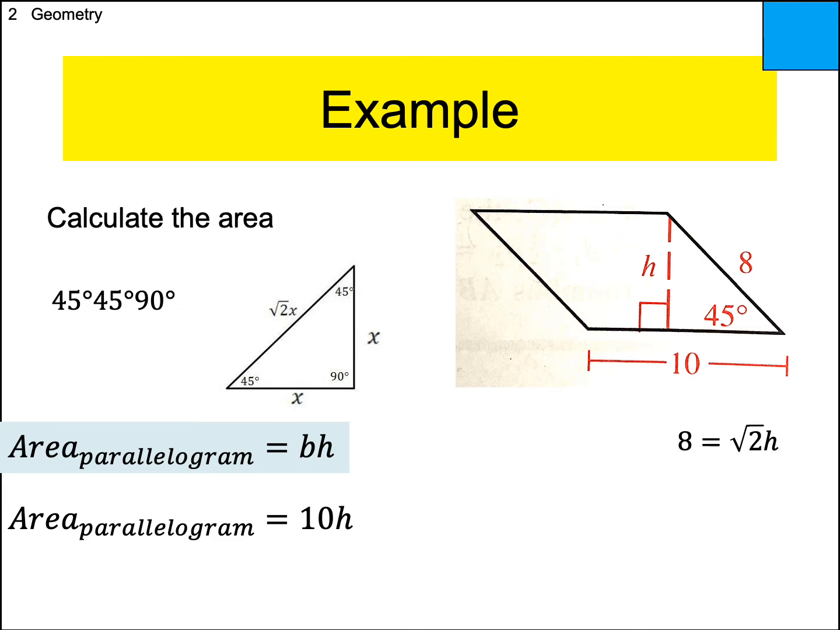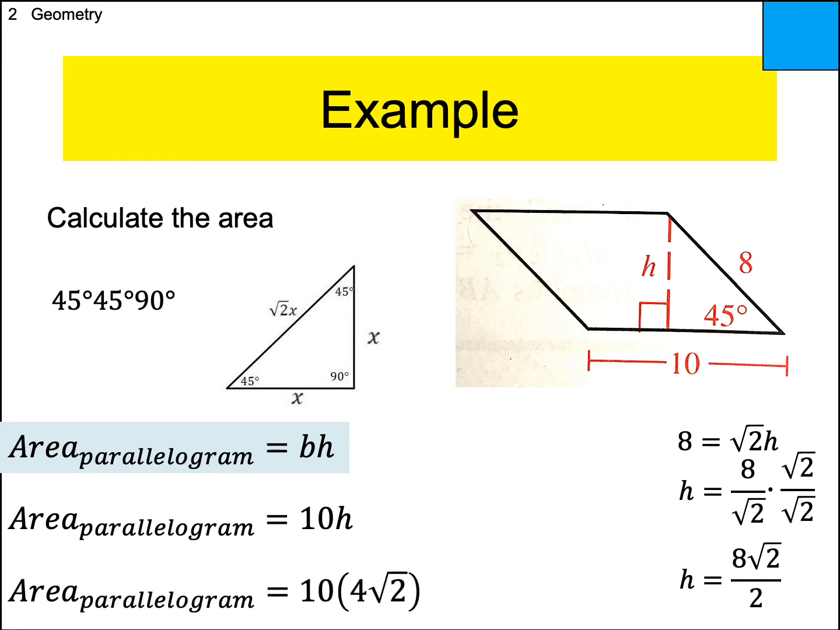So just solve for h. That means divide both sides by root 2. We can't have a square root in the denominator, so we rationalize the denominator. Remember that. Multiply the numerator and denominator by root 2 over root 2, which is basically 1. So we get 8 root 2 over 2, which reduces to 4 root 2. So that's my height. So my height is 4 root 2. Multiply those two together, and you get 40 root 2.